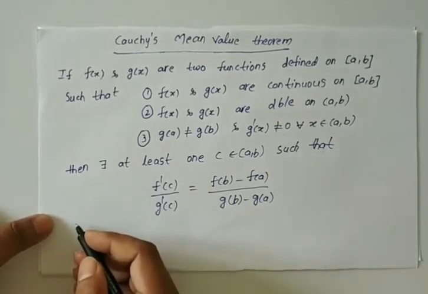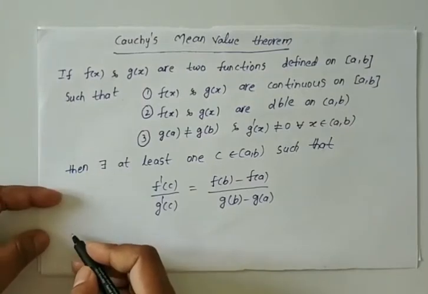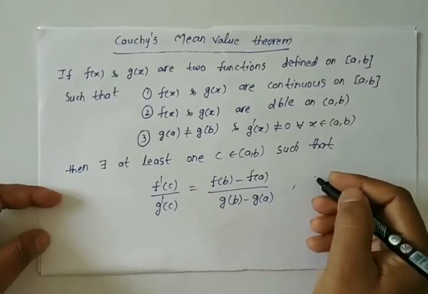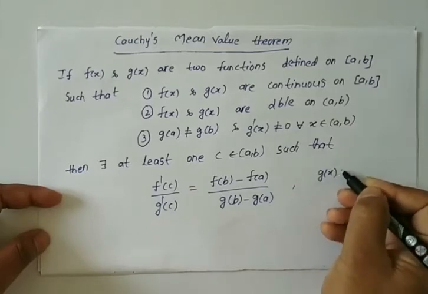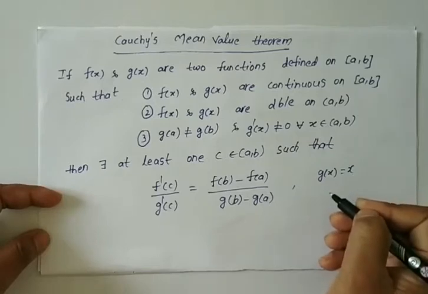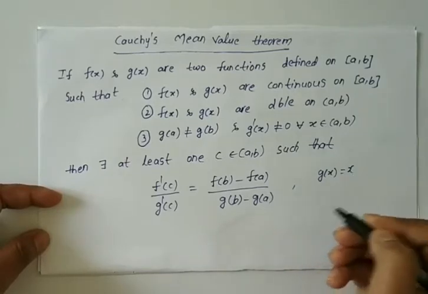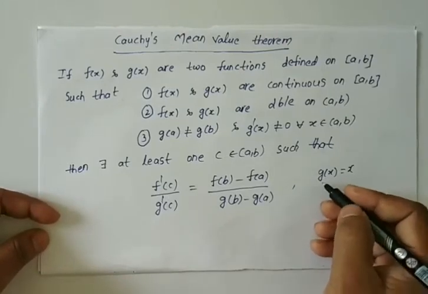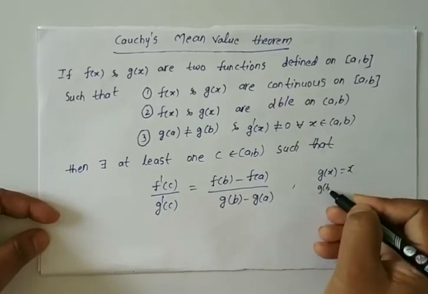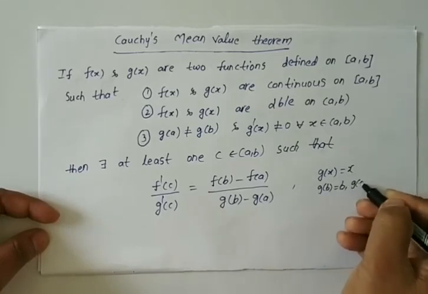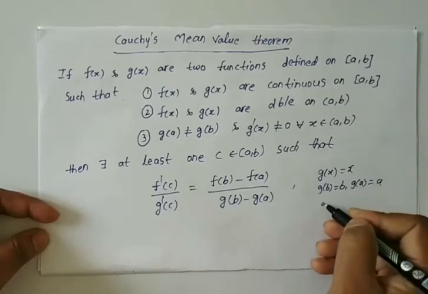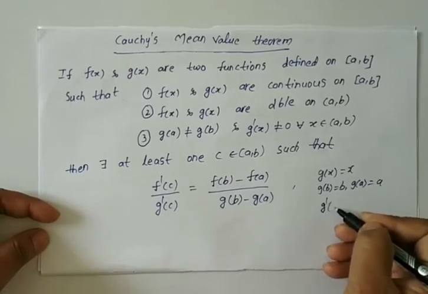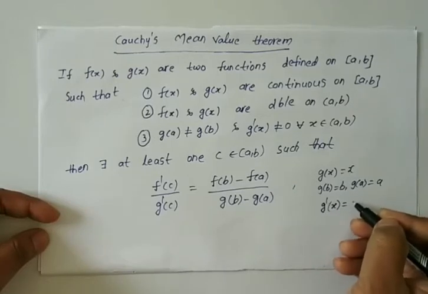Sorry, first let us see a note. If you substitute g of x is equal to x in Cauchy's mean value theorem, then what happens? Here g of x is equal to x. Therefore g of b is equal to b and g of a is equal to a. To find g dash of c, first we find g dash of x, which is 1.